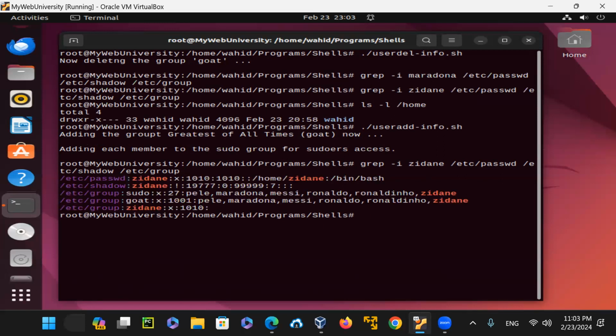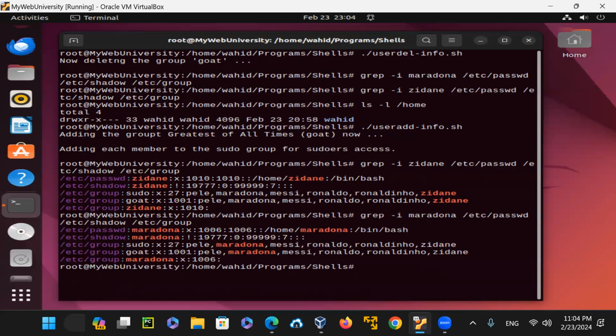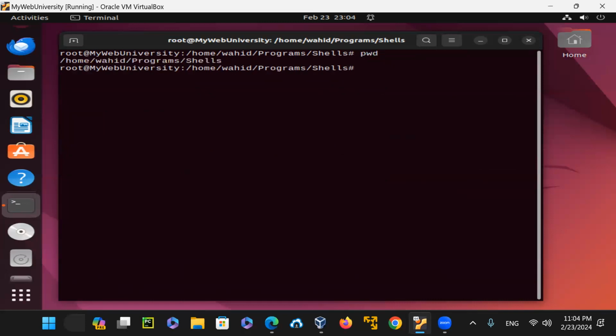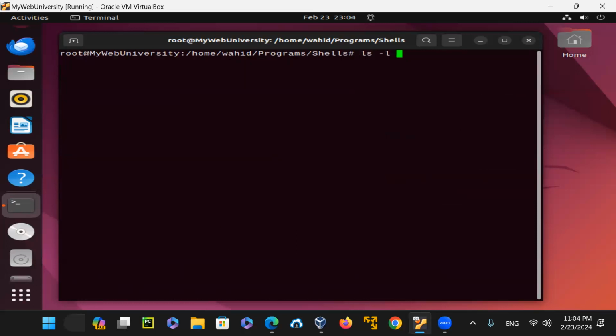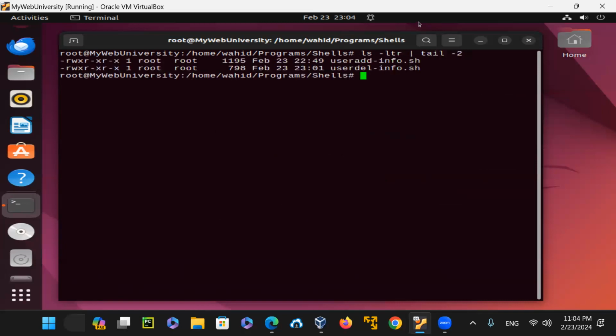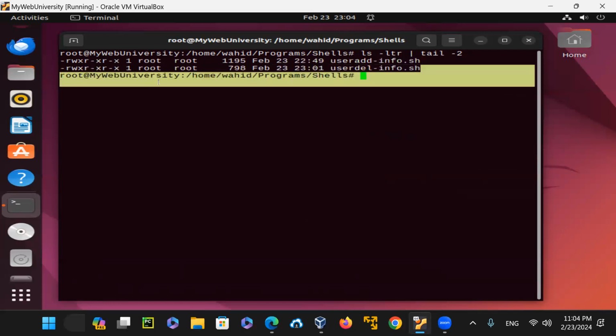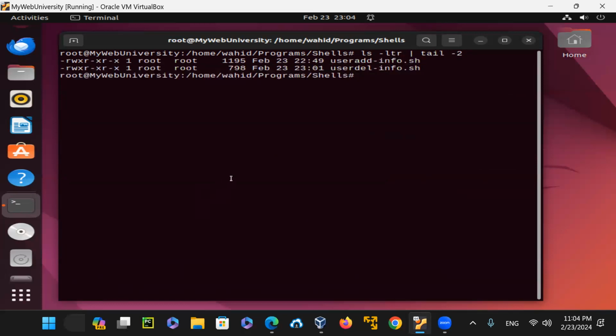That way you can look for whatever you want, and then later on you have the information as you wish. So I just showed you two scripts here, and everything was automated. ls -ltr and then tail -2 gives the last two files; these two files are the ones that I demoed for you. Okay.